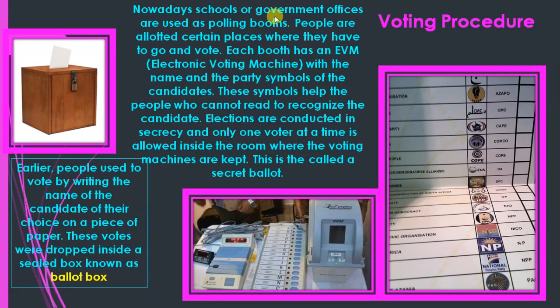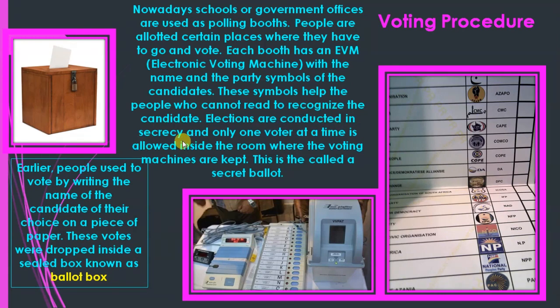Nowadays, schools or government offices are used as polling booths. People are allotted certain places where they have to go and vote. Each booth has an EVM. EVM means electronic voting machine, with the names and the party symbols of the candidates. On that machine, on one side the name is there, on the other side the party symbol is also there. These symbols help the people who cannot read to recognize the candidate.